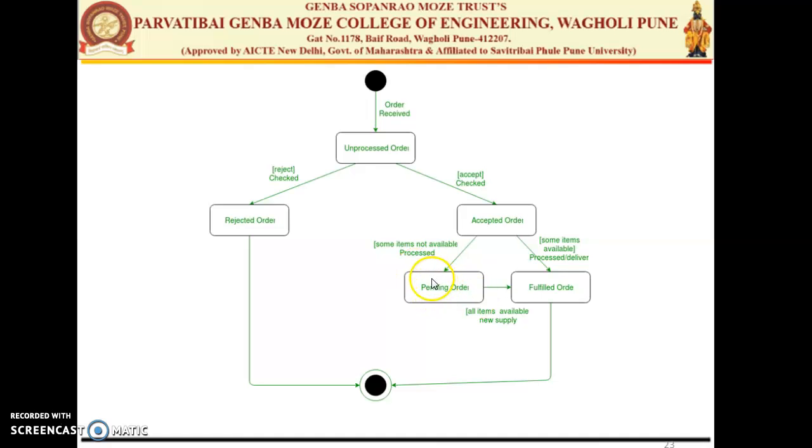After the arrival of those particular items, it will go to the fulfillment state, and then we will dispatch the order and go to the end. So this is the initial state, this is the ending state. Two states are going to the ending state. One is directly from the rejected order and one is after fulfilling the order. This is the simple diagram.